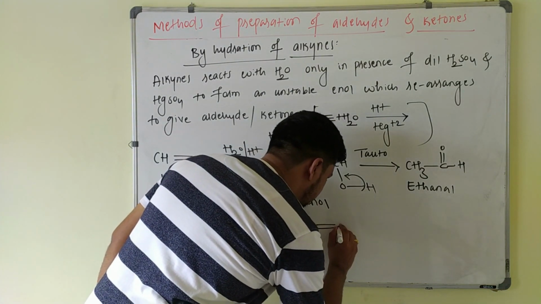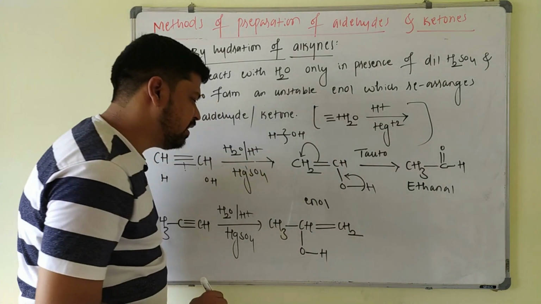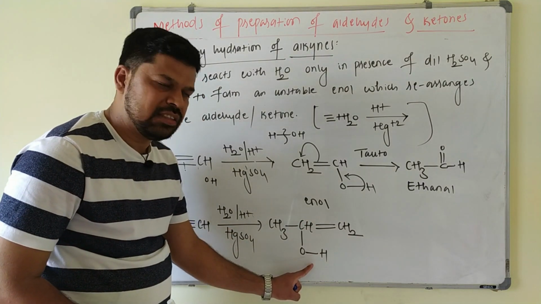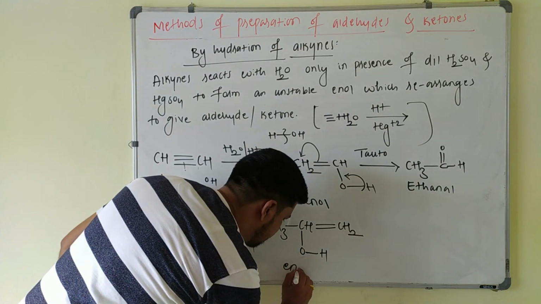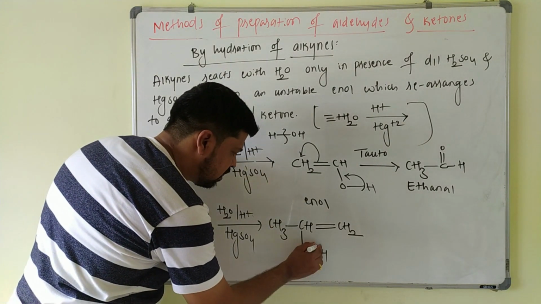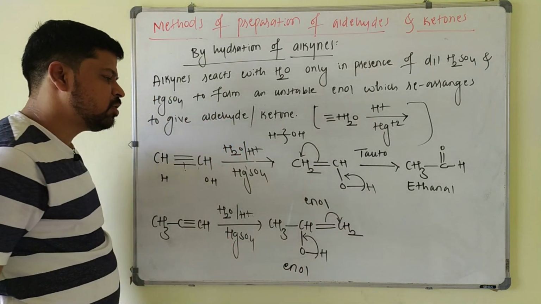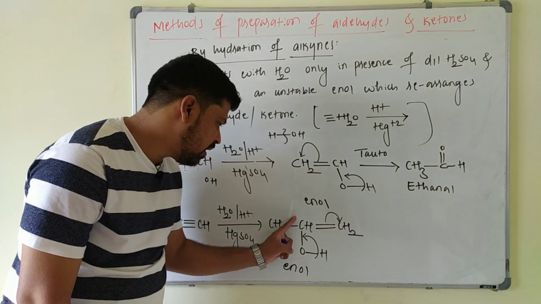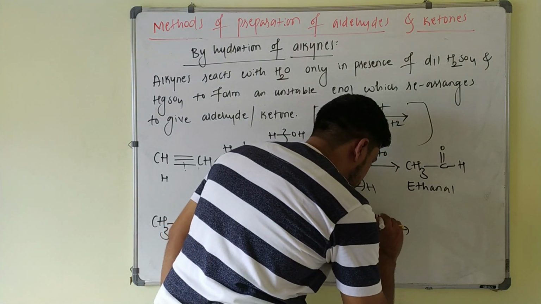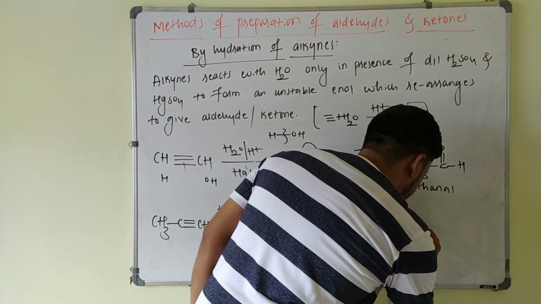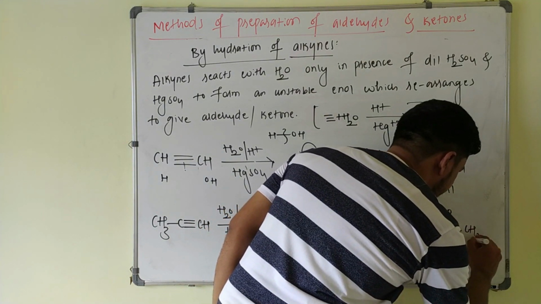You will get CH2 with a double bond, and OH is added here. Again it is in the form of an enol: en for the alkene and ol for the alcohol. This enol being unstable, again it undergoes tautomerism. This bond is shifted here and this bond is shifted here. The H plus is attached to this CH2 minus, it becomes CH3, and this becomes C double bond O. So the answer, after tautomerism, is CH3 C double bond O CH3.